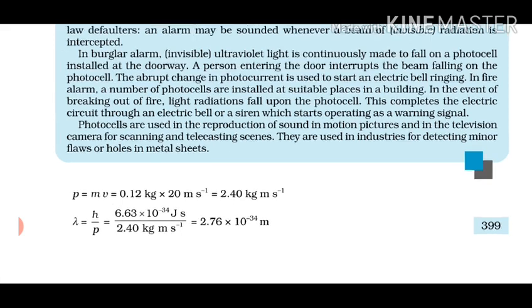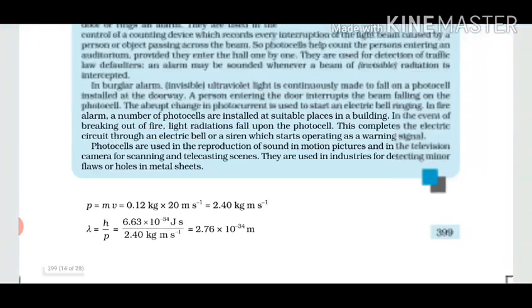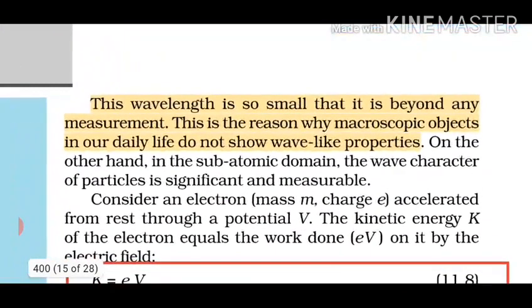Lambda is inversely proportional to mass and velocity. The more the mass, the lesser will be the lambda. The more the velocity, the lesser will be the lambda or wavelength. This is the reason that wavelength is not measurable for macroscopic objects.